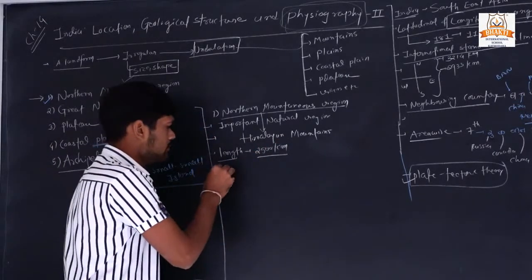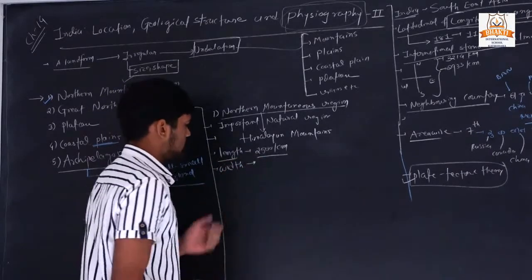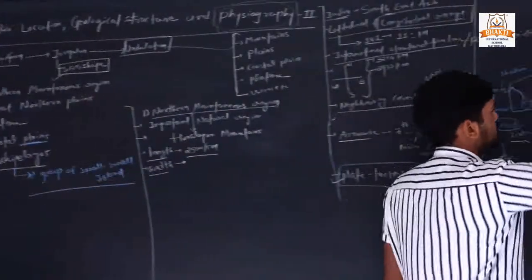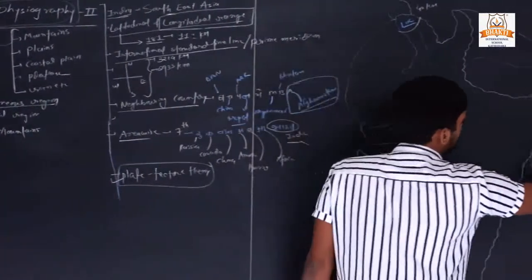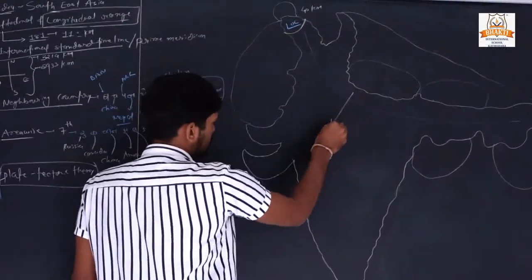Its width. Length means like that, from here to here, this is length. What is width? This is width.